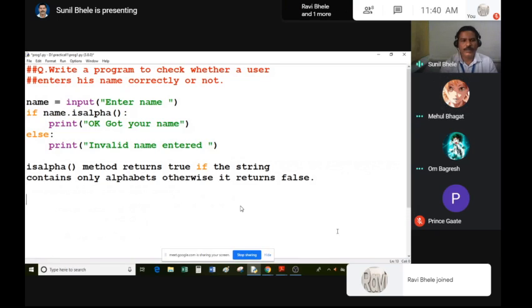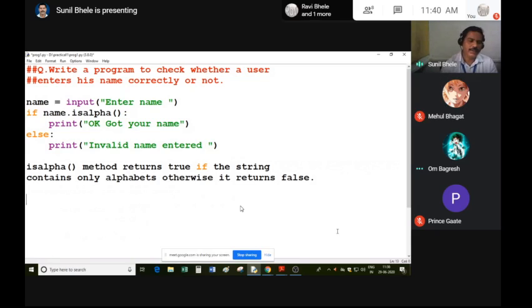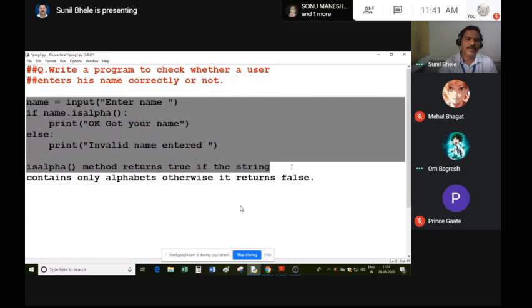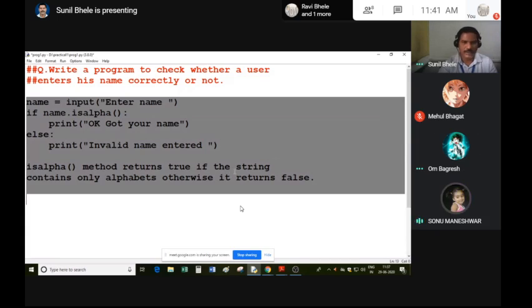So it is very useful in a big project or if you are developing a software, then these string methods are very useful in developing a very good, nice project. Suppose in your project you want to get the name of customers and you type the code enter customer's name. So the customer name must contain only alphabets. Digits should not be there, special characters should not be there. So you can use this isalpha method to check whether the correct name is entered by the user or not. Have you written all these things? Yes, sir.